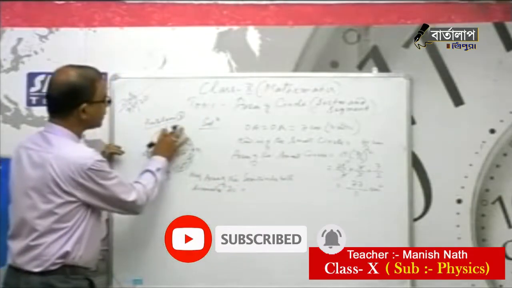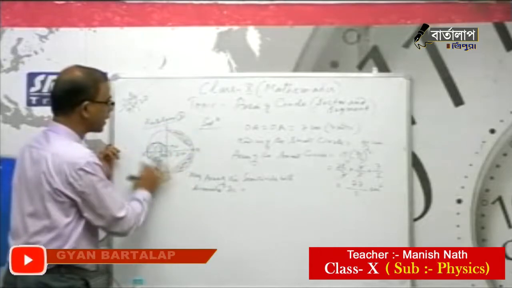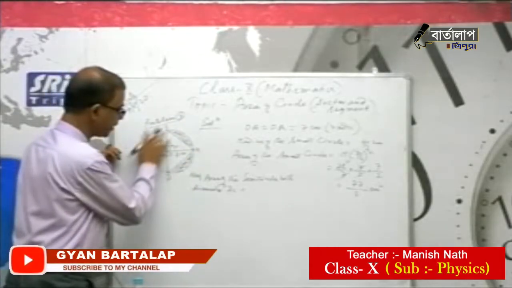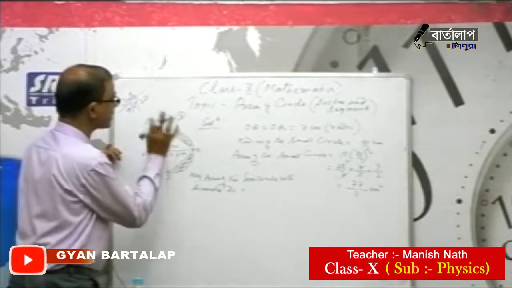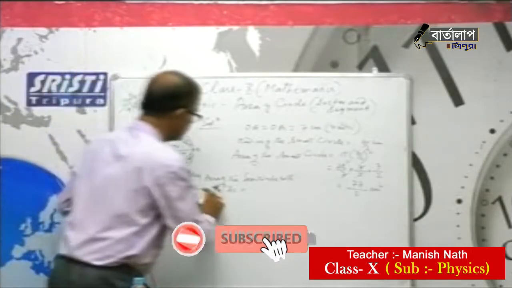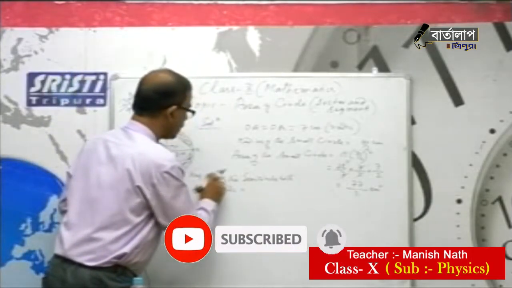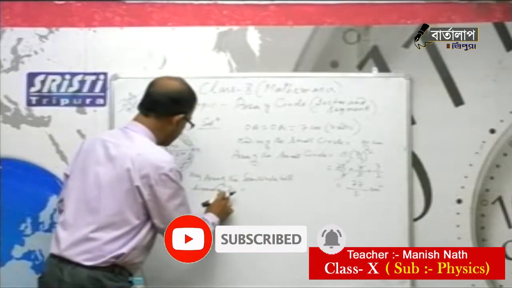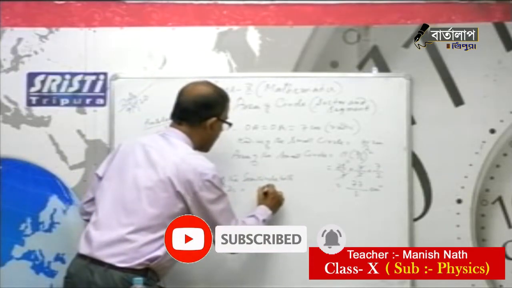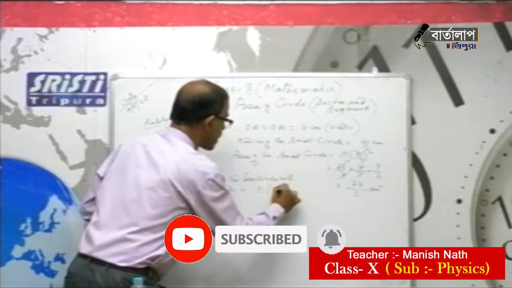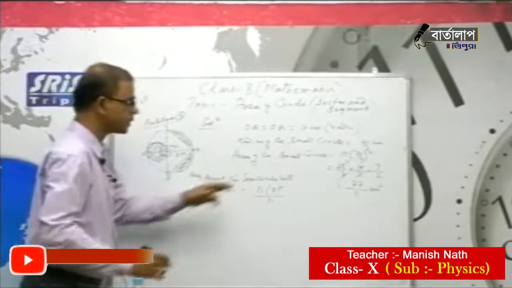What is the diameter of the big circle? That is 7 plus 7, 14, so the radius is 7. So the area of the semicircle with diameter DC equals pi r square by 2, that is pi times 7 square by 2, because it is a semicircle.